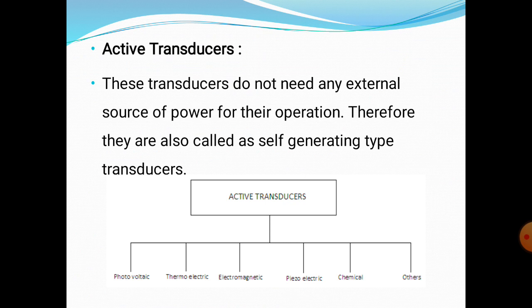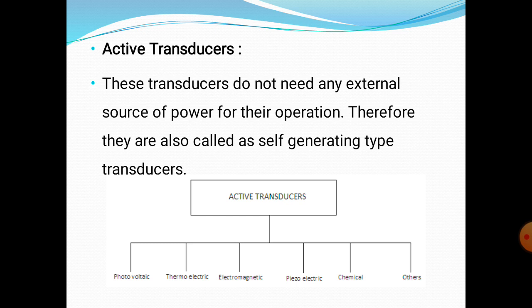The active transducers are further classified into types: photovoltaic transducer, thermoelectric transducer, electromagnetic transducer, piezoelectric, and chemical and other transducers. These are the different types of active transducers.